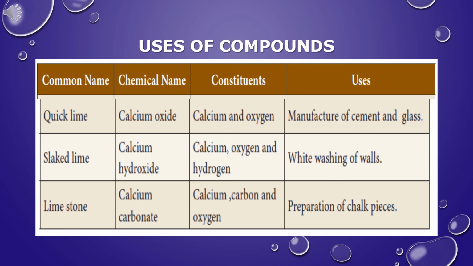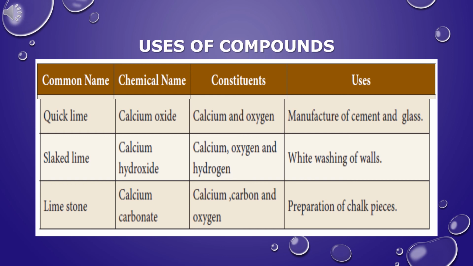Quicklime contains the elements calcium and oxygen. Quicklime is used in the manufacture of cement and glass. Quicklime contains one calcium atom and one oxygen atom.